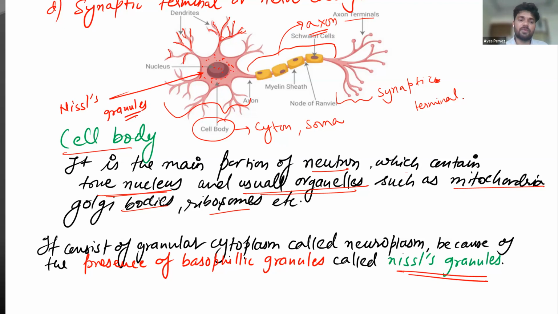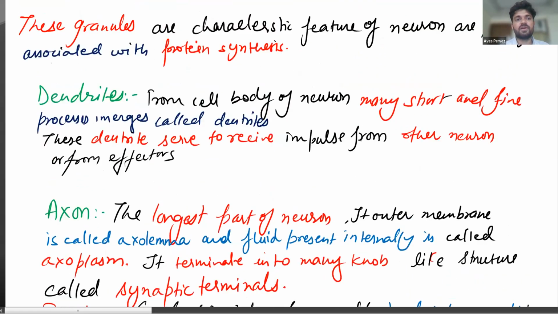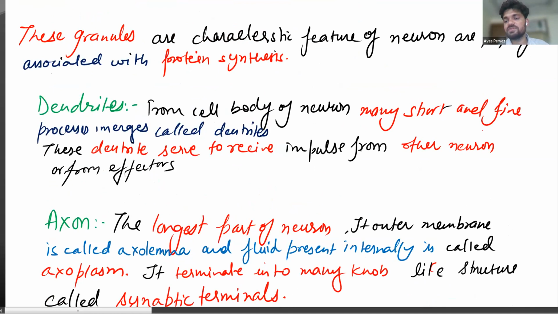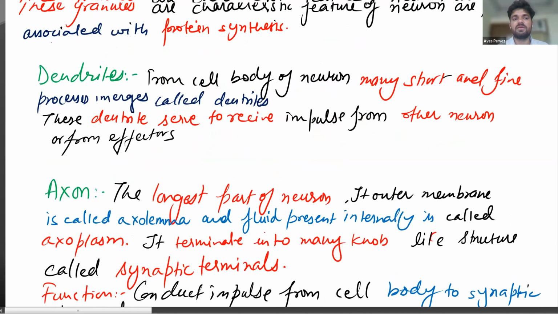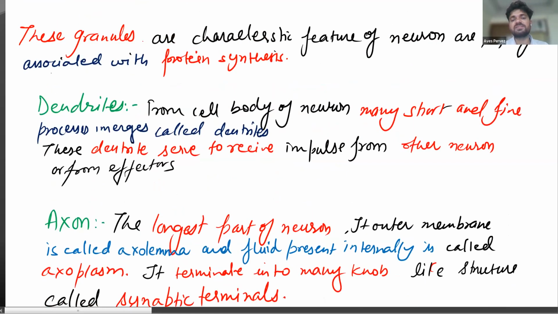Yes, sir. Cell body. Now moving to the next one, dendrites. Okay. And what is the main function of Nissl's granules? It is a granular structure present in the cytoplasm of the cell body. The main function is that it helps in the synthesis of protein. So these granules, Nissl's granules, are the identity. It is the identity.